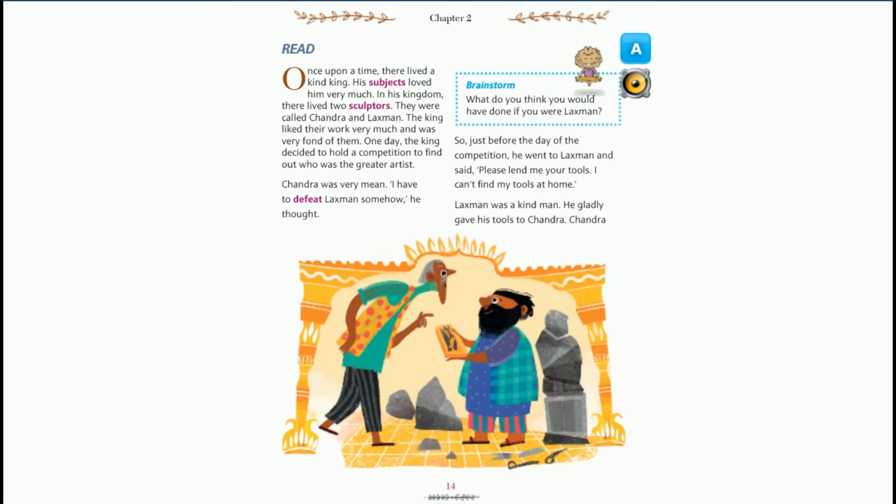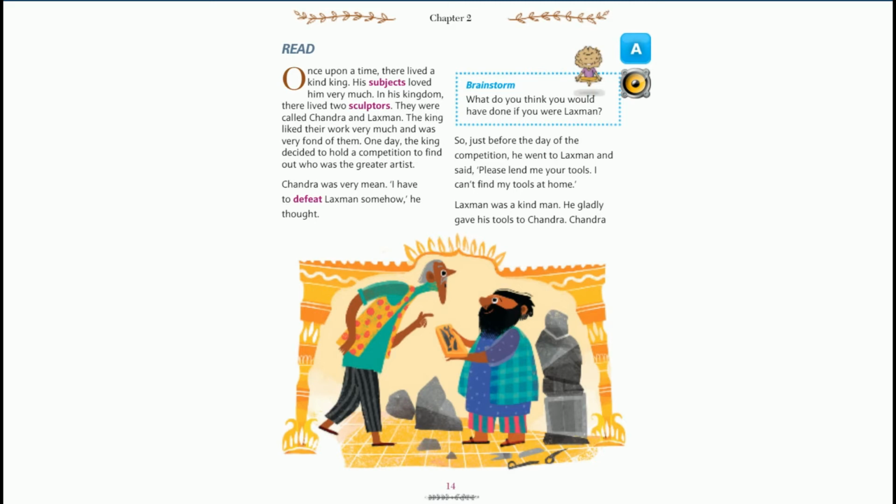Chandra was very mean. "I have to defeat Lakshman somehow," he thought. So Chandra thought that he had to defeat Lakshman anyhow. Defeat means to win. Here he wants to win anyhow, at any cost. For that, Chandra can do cheating also.